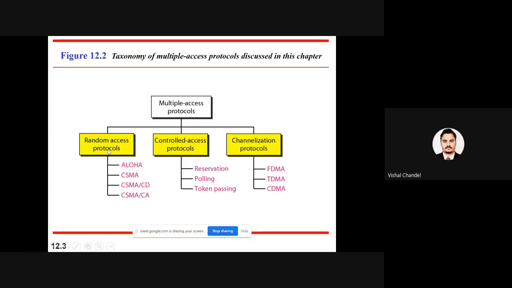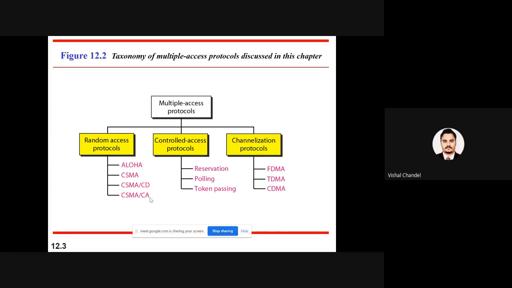So we were talking about a very important concept that we call the random access protocol. It is a very important concept, because in your general life most of the students have heard this word CSMA, carrier sense multiple access. It was also coming into mobiles. One mobile was launched by Reliance, that was the CSMA/CD mobile, and another was the CSMA/CA mobile. So what is the meaning or sense of these services? This thing we are going to learn and discuss in these last two lectures.